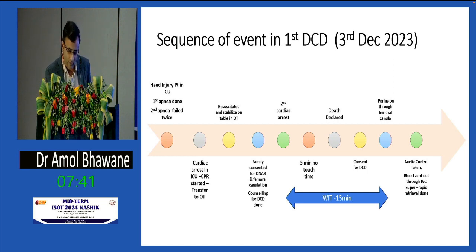We opened the patient super rapidly. We took supraceliac aortic control. We ligated the opposite side common femoral vein and common femoral artery. Blood went out through the IVC, and we did a super rapid retrieval. So this is the first case.